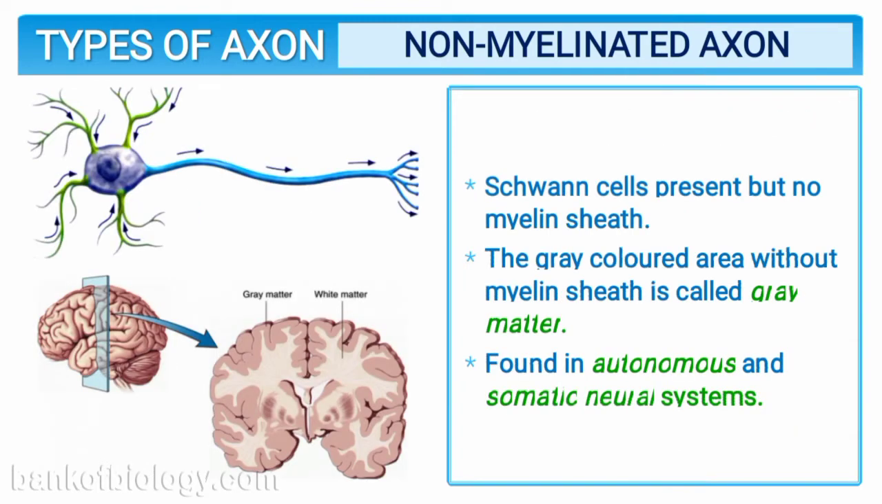In non-myelinated axons, Schwann cells are present but no myelin sheath is present there. Means to say the myelin sheath is absent in non-myelinated axons. The grey colored area without myelin sheath is called grey matter. So as you can see in the diagram, that grey matter is composed of only Schwann cells. There is no myelin sheath present. It is found in autonomic and somatic nervous systems.